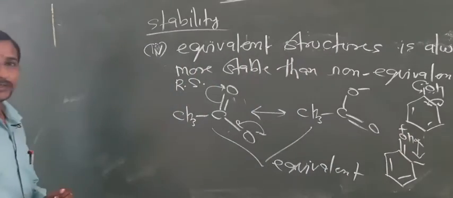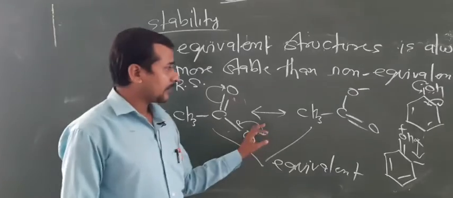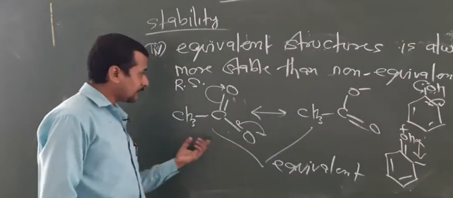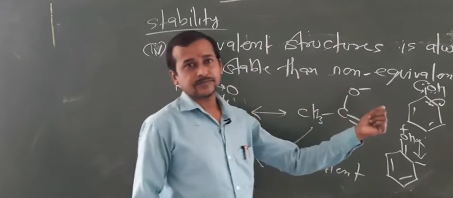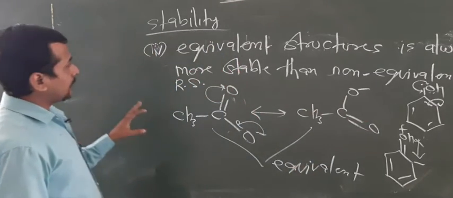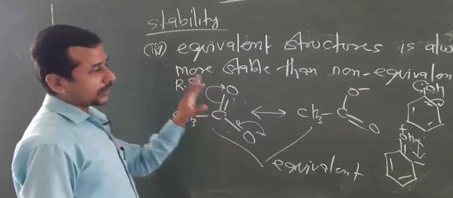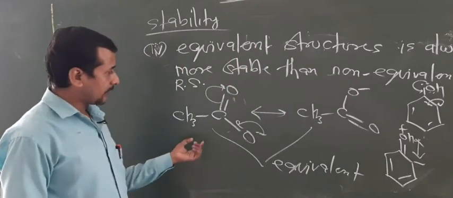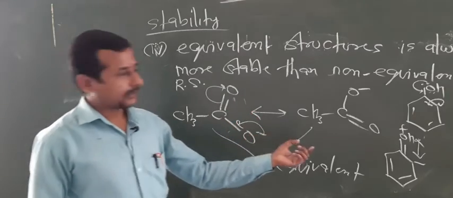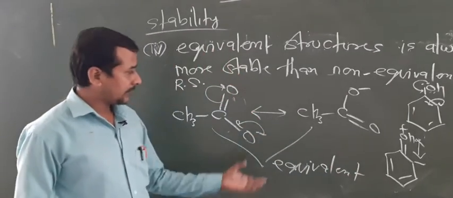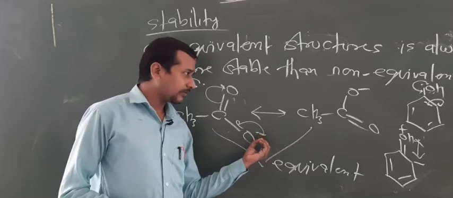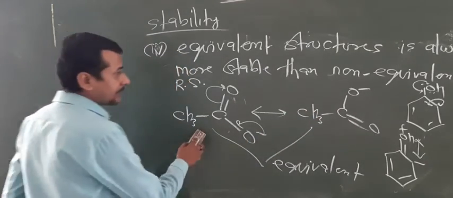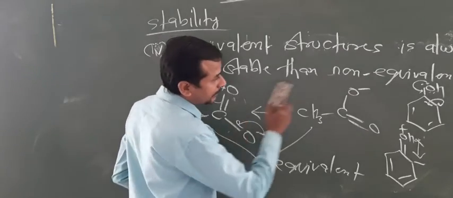This shows the non-equivalent structure, and that's why even with more resonating structures, this is more stable than this. In most cases we follow that the more the number of resonating structures, the more the stability. But in this case, where equivalent and non-equivalent conditions are generated, equivalent resonating structures are more stable than non-equivalent. And that's why acetic acid is more acidic than phenol.